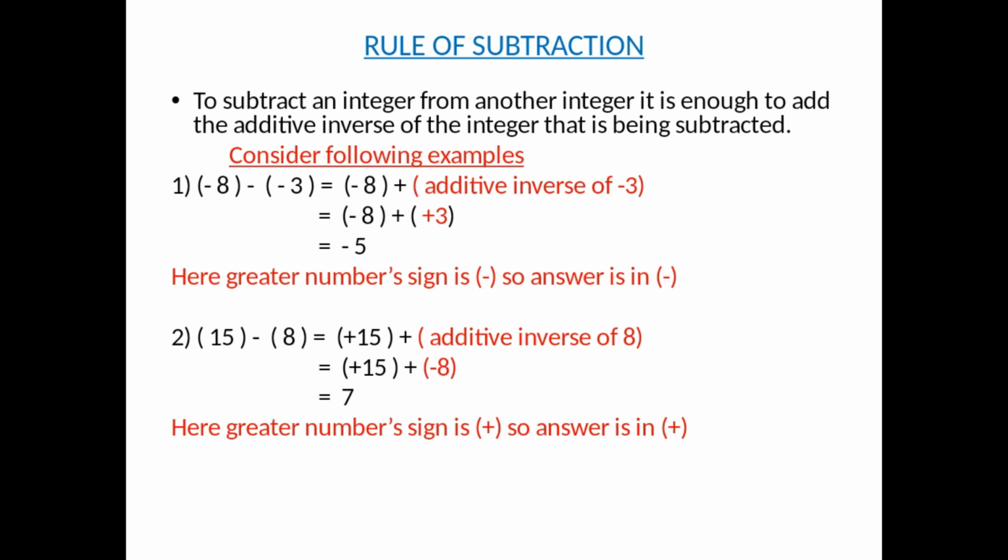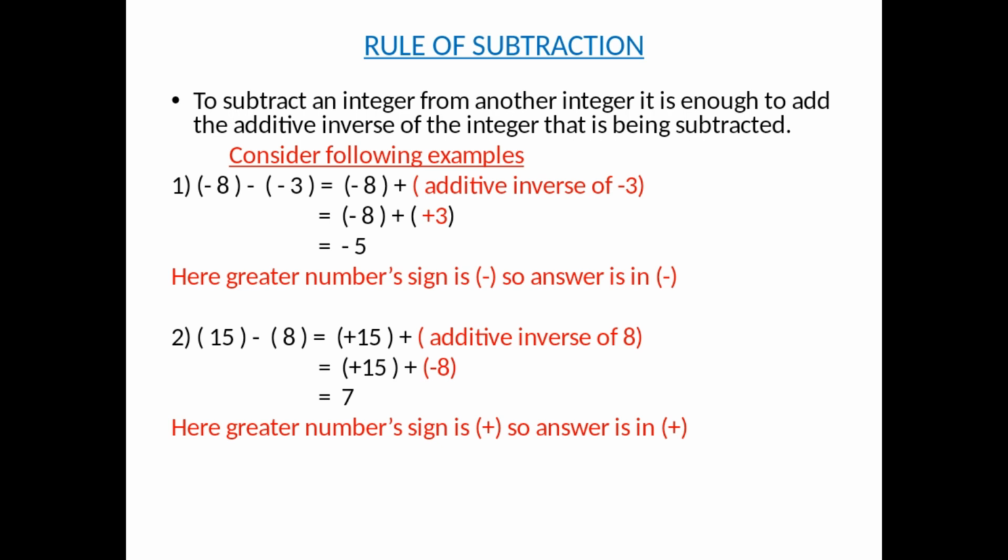So it will become like this: minus 8 plus in the bracket plus 3. Though both the numbers do not have their sign same, so they will be subtracted. So 8 minus 3, answer will be 5. But 8 is greater than 3, so its minus sign will come outside, and the final answer will be minus 5. So here greater number sign is negative, so answer is in negative.